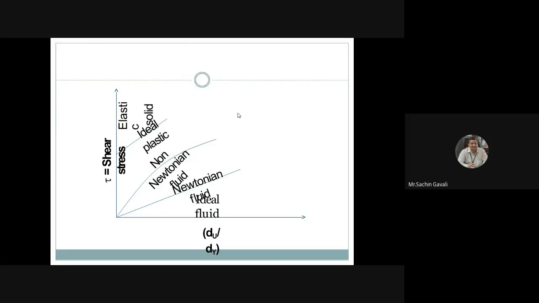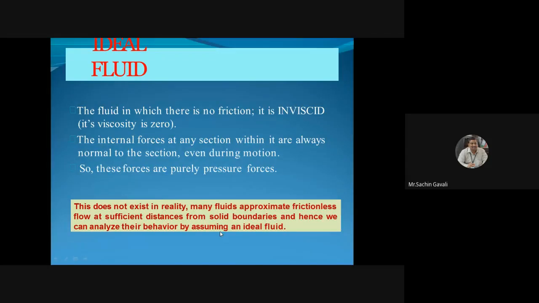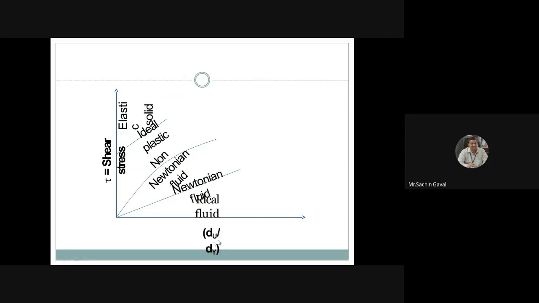Then I have told you about Newton's law of viscosity. Here one concept is du by dy. Du by dy represents strain. Any problem? Du by dy.